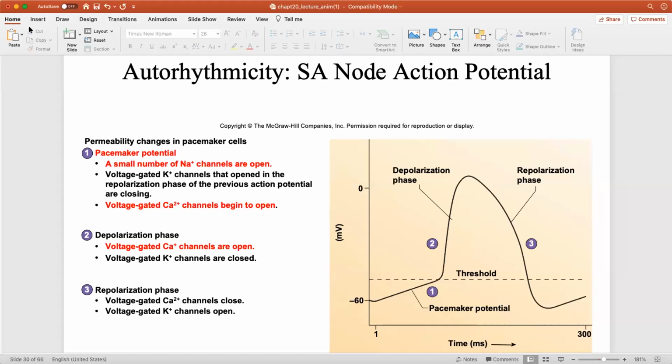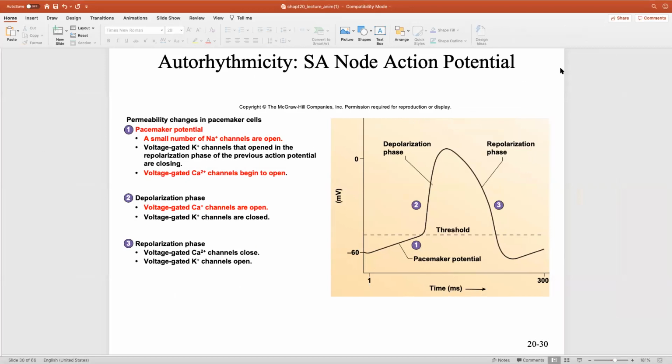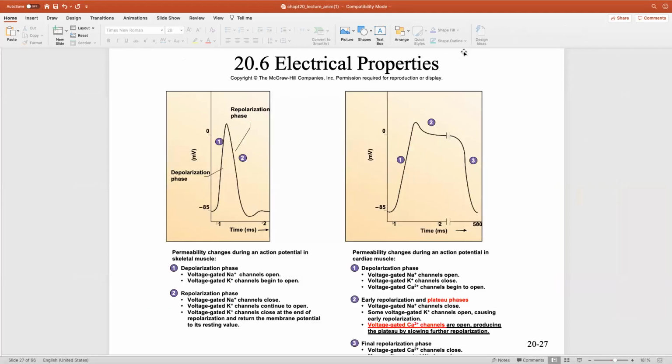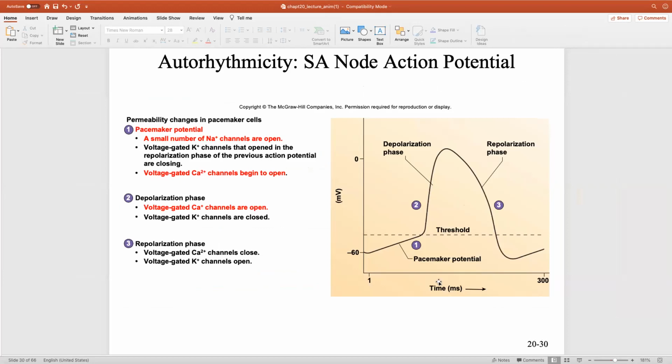So again, just review those pictures that I just showed you, which is this one right here. Know what causes aphasis. You will see something like that. Know this one as well, and this one. Now, obviously, you'll probably see this one because it regards the heart, and then this one because it regards the SA node. And those are very important slides to understand. So I wouldn't ask, what causes a depolarization phase in the SA node, because I expect you guys to know that.